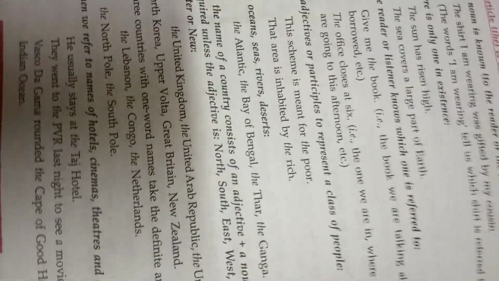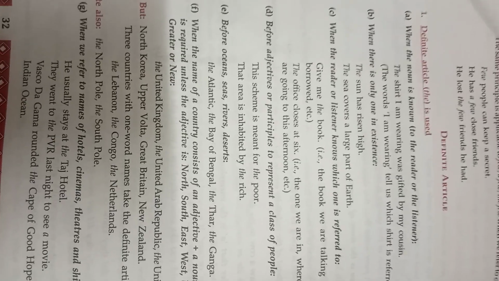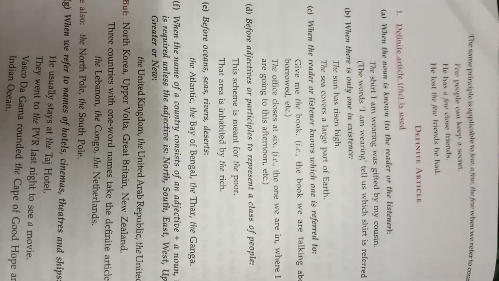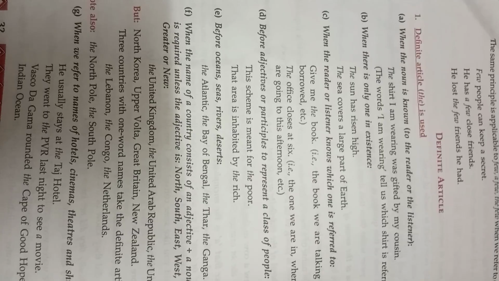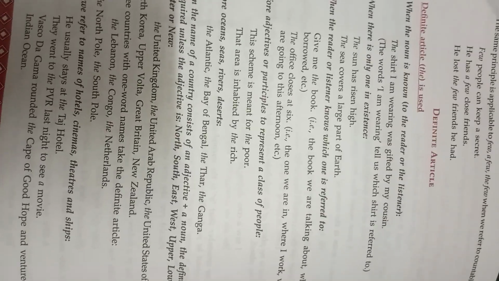We always use the. Now children, there is something to remember also. North Korea, Upper Volta, Great Britain, New Zealand, they do not take the before them. And try to memorize this. There are 3 countries with one-word names which take the definite article.